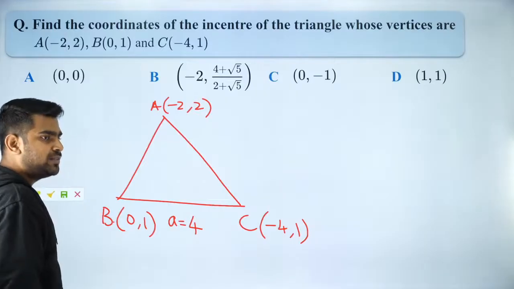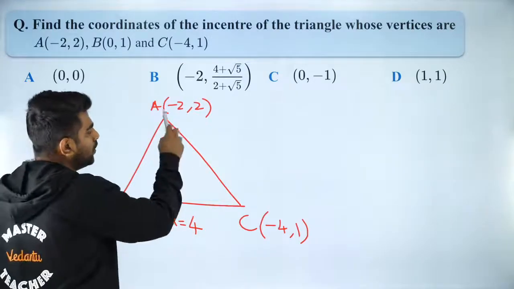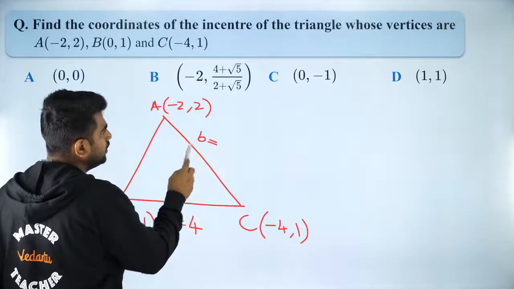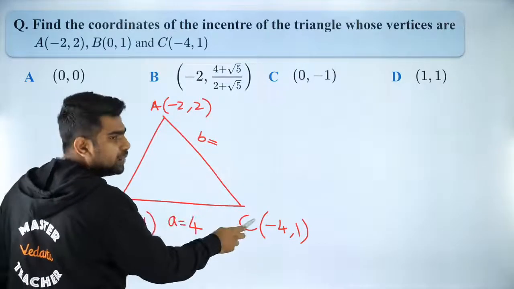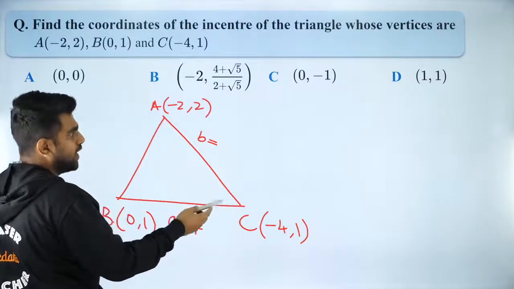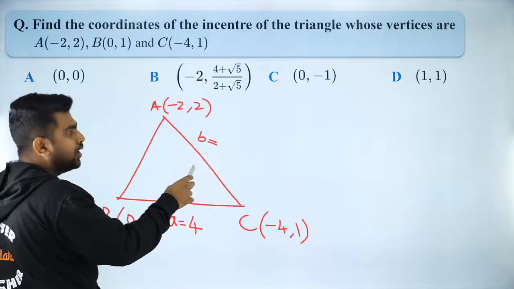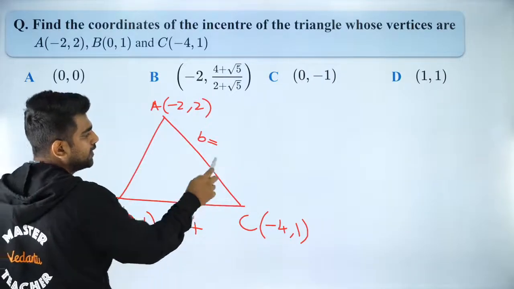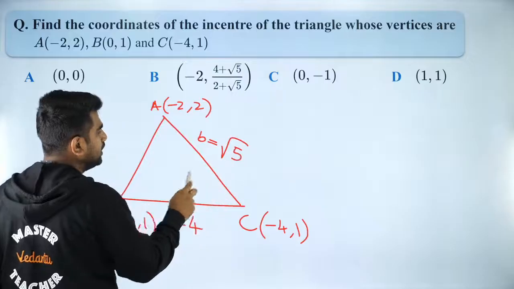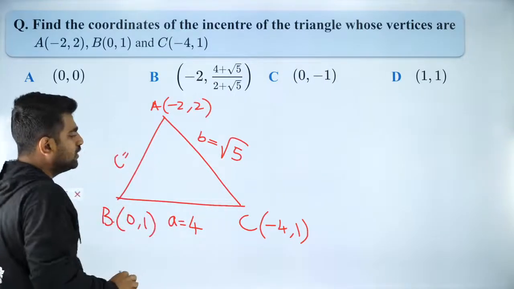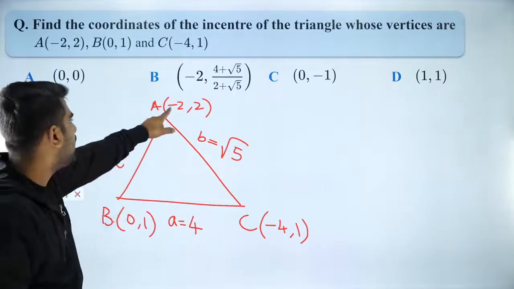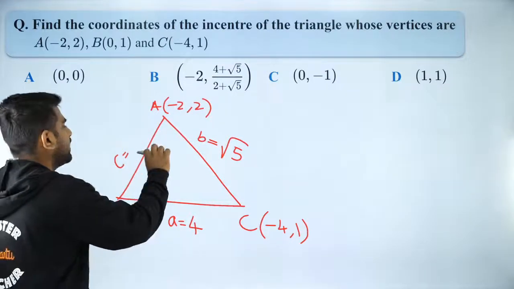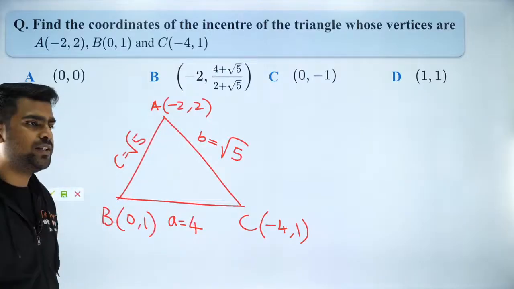Are you guys clear with it? Yes? Now, what is the distance between A and C? That will be equal to B. That is going to be minus 2 minus of minus 4 whole square, which will be 2 square plus 2 minus 1 whole square. So that will be root of 5. And similarly, C will be equal to what? C will be equal to minus 2 minus 0 whole square plus 2 minus 1 whole square, which will again be root 5. Till here you guys got it?